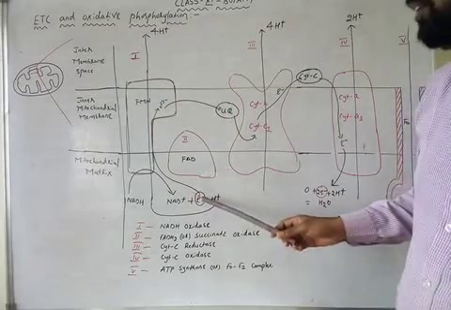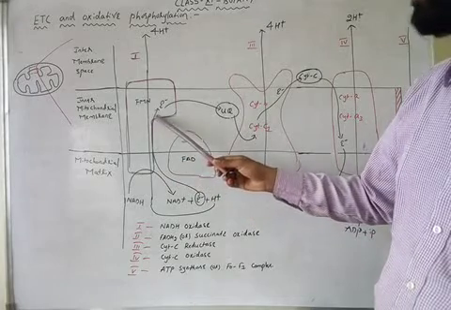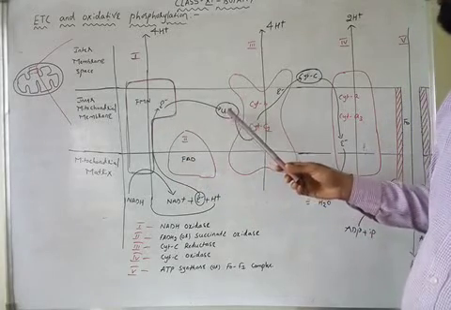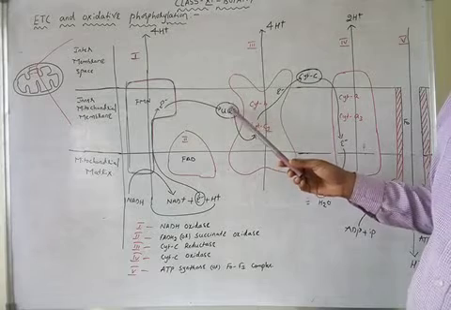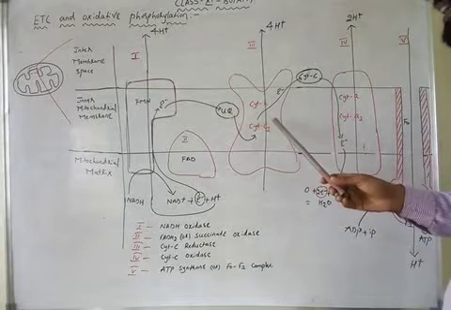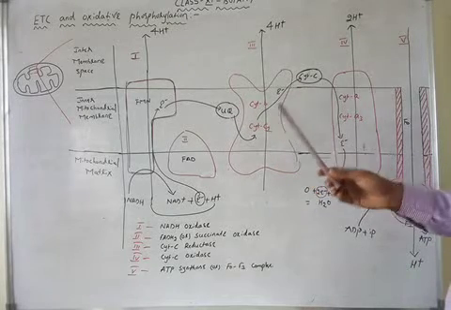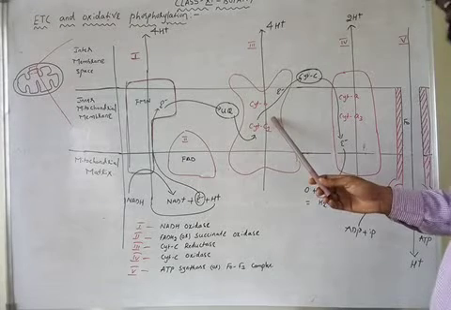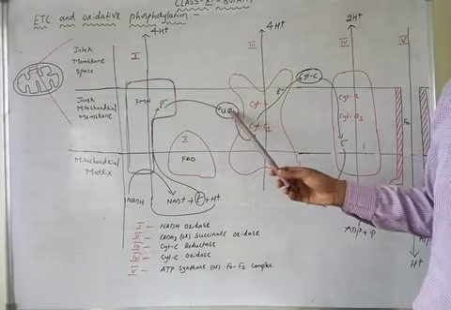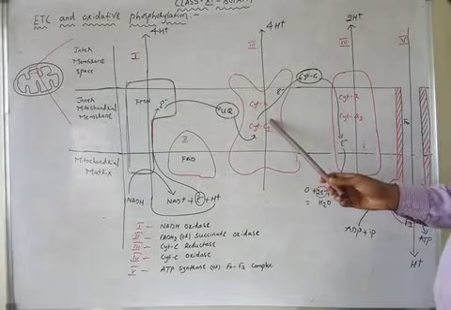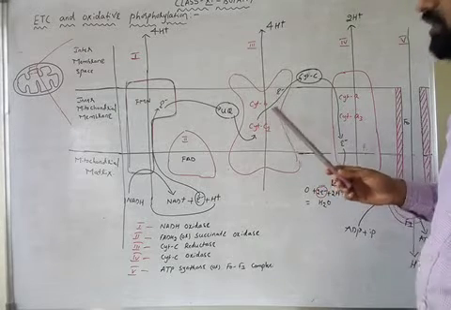After the electrons are taken by complex 1, it gives the electrons to ubiquinone. The ubiquinone gets reduced. The reduced ubiquinone gives electrons to complex 3. Now complex 3 gets reduced and ubiquinone becomes oxidized. Now the electrons are with complex 3.